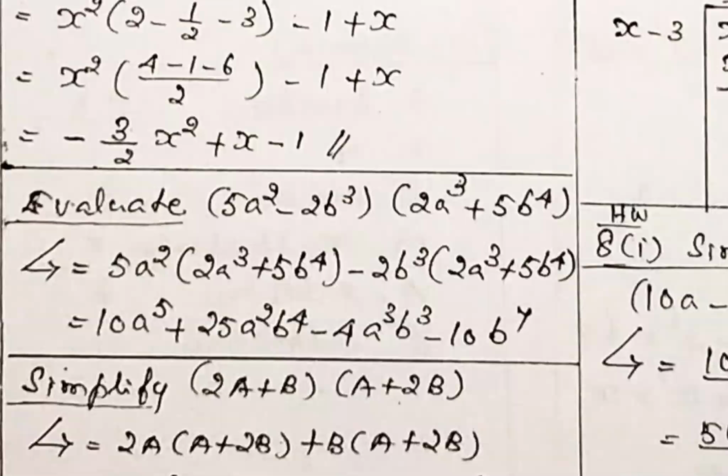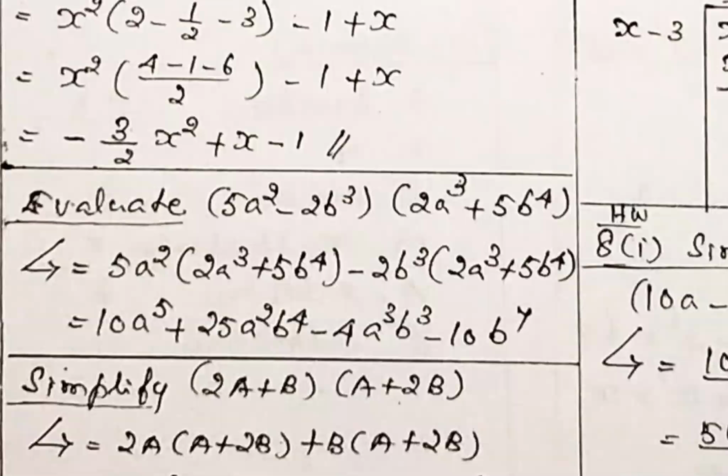Left one term you take, multiply with both right two terms. Minus, by means of minus 2bq, multiply both. Then remove the bracket. 5a square, first you take 5a square, multiply with both the terms. Second term, minus 2bq, multiply with the right hand side terms. Then remove the bracket, you will get the answer.